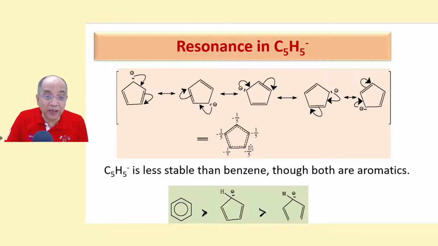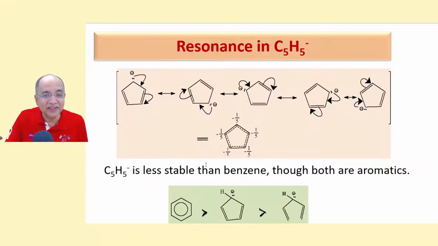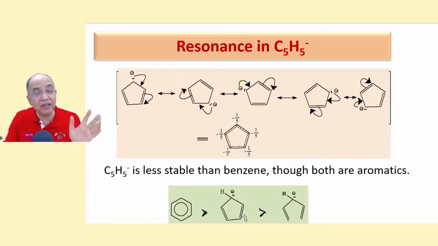And this cyclopentadienide ion, being aromatic in nature, is less stable than benzene. Of course, benzene is more stable than cyclopentadienide ion. I'm talking of the aromatic stability.